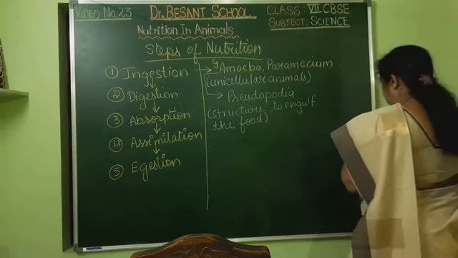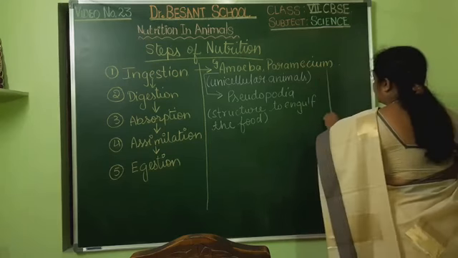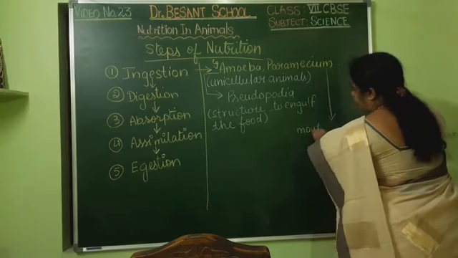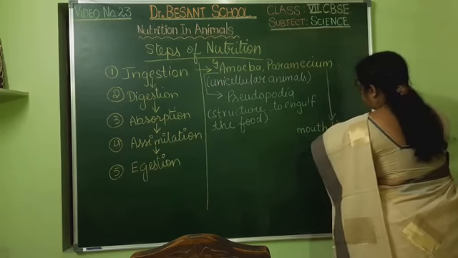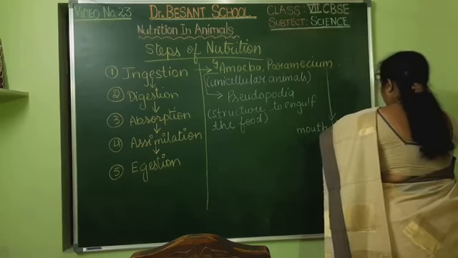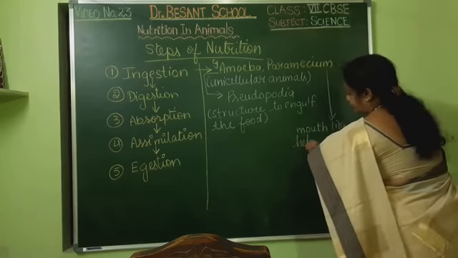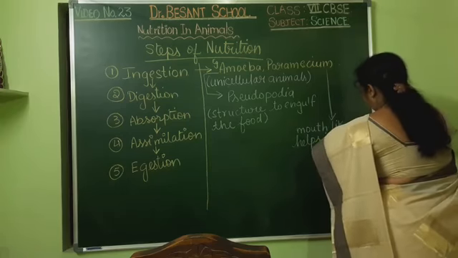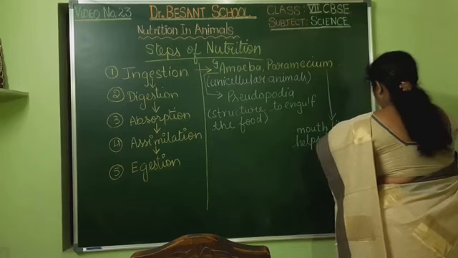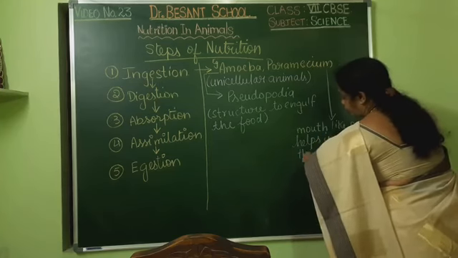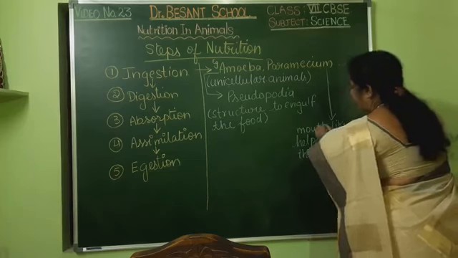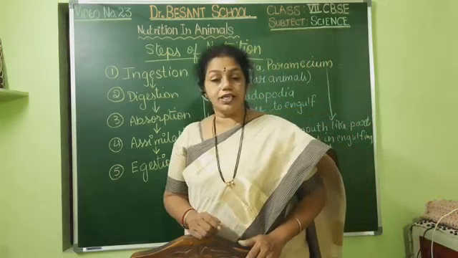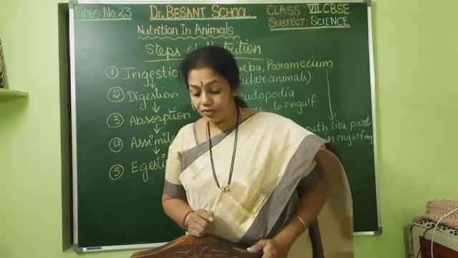Similarly, if it is paramecium, paramecium will do with the help of a mouth-like organ. It has got a mouth-like part that helps in engulfing the food. So this is about a single cell. If it is a multicellular organism, we have to take with the help of mouth.